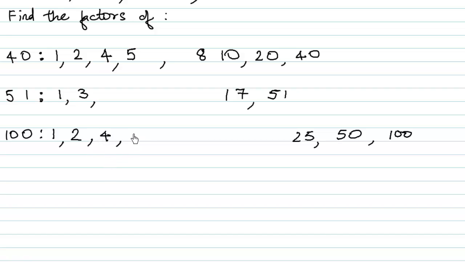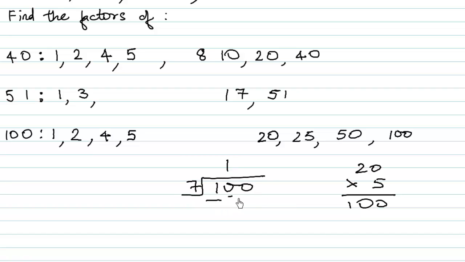But then let's continue and go to 5. Yes, 5 20s are 100. So if you multiply 20 and 5, you'll be getting 100. Then we should not look into 6. Then what about 7? Let's do it.